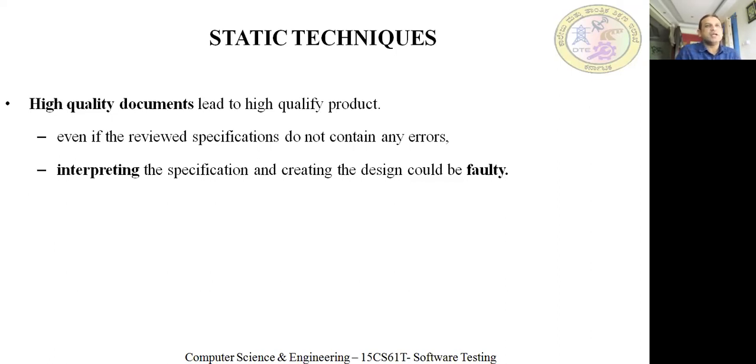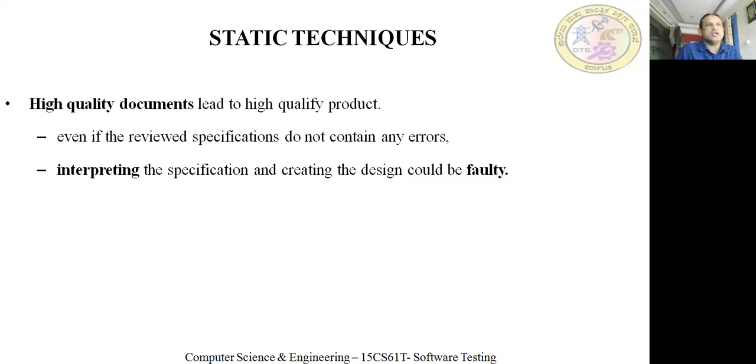Interpreting the specification and creating the design could be faulty there. If there are no errors, the quality will be very high. But sometimes while interpreting or designing, the concept is right, while implementing it may be wrong, or something might have been understood in a different way. So while interpreting, the design may be faulty. Usually it will not happen, but sometimes it does. We may interpret it in a wrong way, or we might have written the wrong logic.